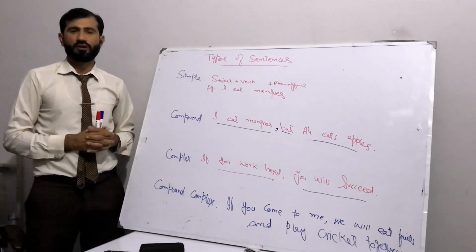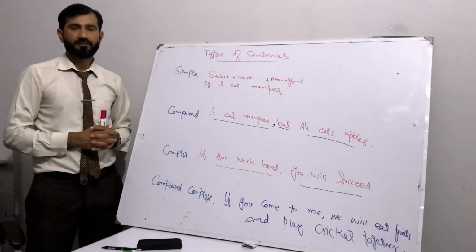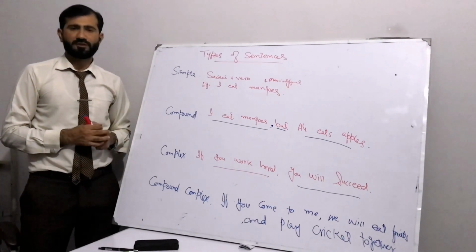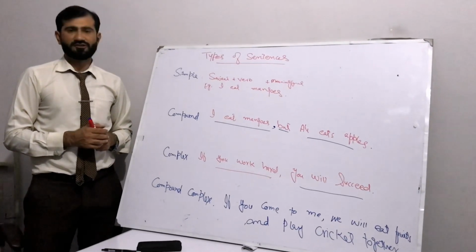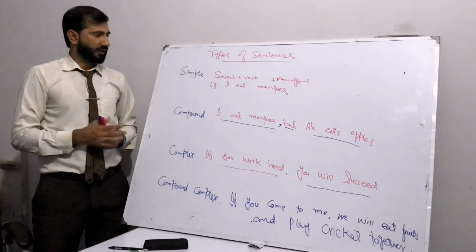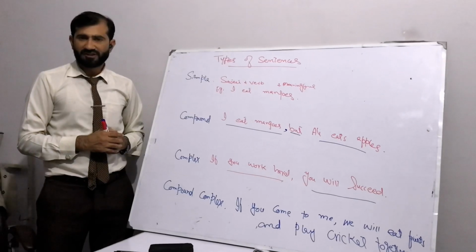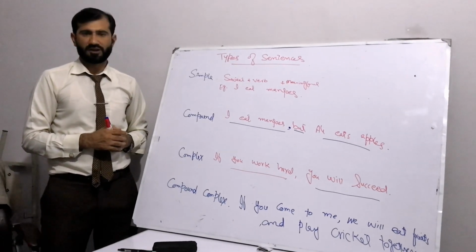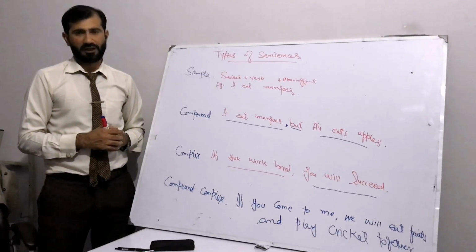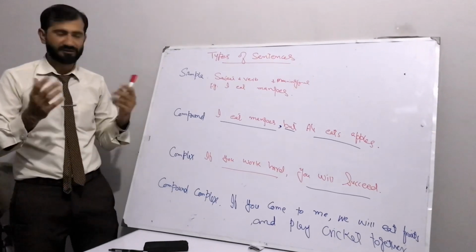Today we are going to discuss the types of sentences. First of all, we will discuss the simple sentence. A simple sentence is a combination of subject plus verb, and it is meaningful as well. As an example: I eat mangoes. Here is a complete sense, as well as a combination of subject and verb, and it's meaningful as well. So we can call that a simple sentence.